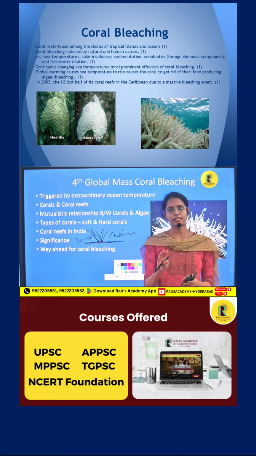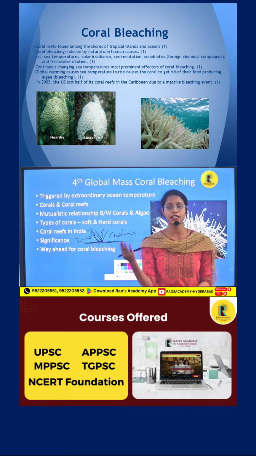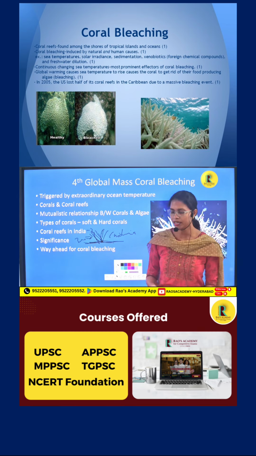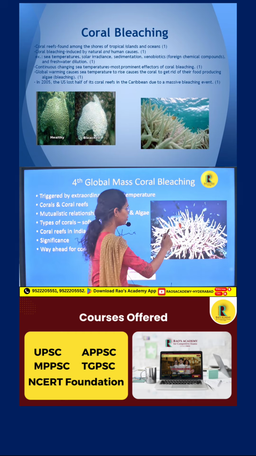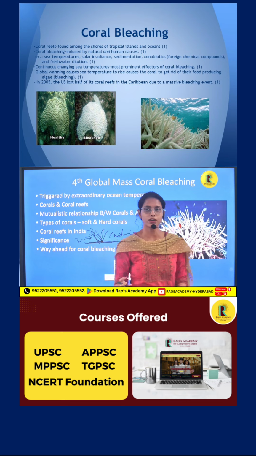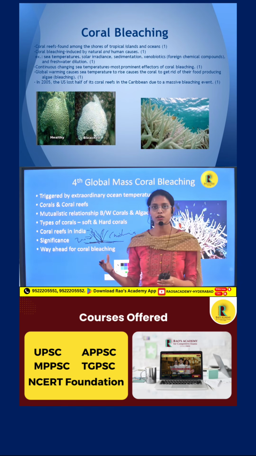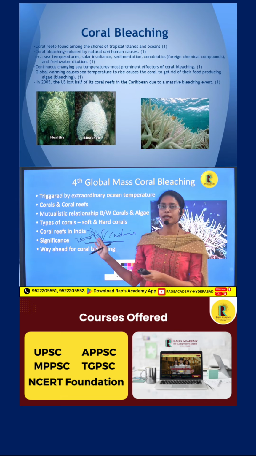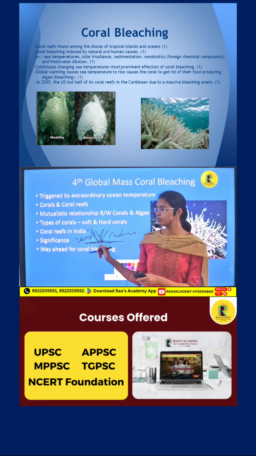And also we see different marvelous colors of corals. These colorful corals are observed due to the presence of different colored algae called zooxanthellae. But nowadays we come across a condition called the whitening of these corals, which is called coral bleaching. This is because whenever the zooxanthellae comes across any kind of unfavorable condition, it will go away from the corals, leaving the corals there itself. So that's why these corals are usually white in color.